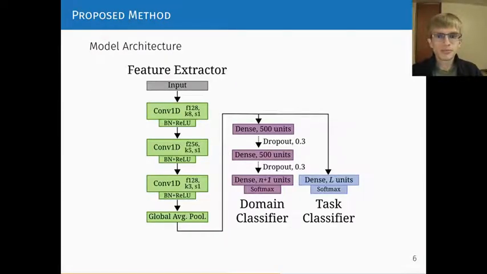We propose using this time series compatible network based on 1D convolutions. The feature extractor portion is a fully convolutional network that has previously been successfully used for time series classification and some other transfer learning tasks. A single dense layer and softmax acts as the task classifier. For the domain classifier, we use a multi-layer perceptron.